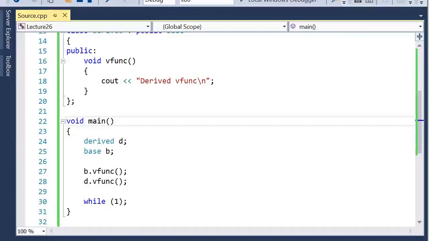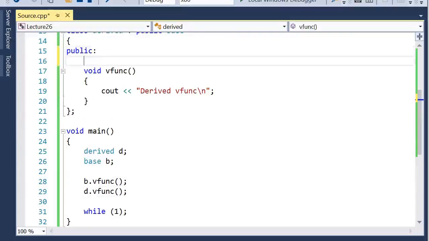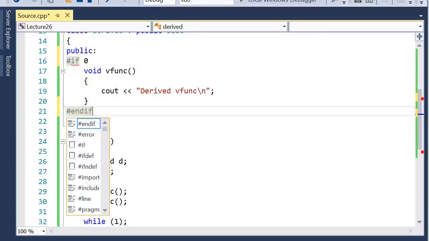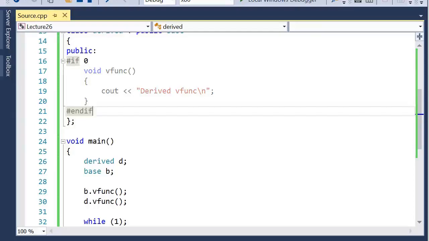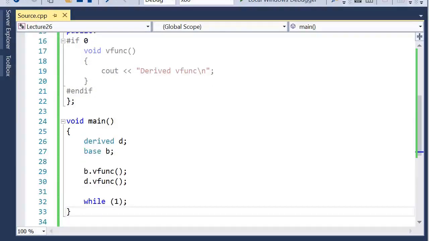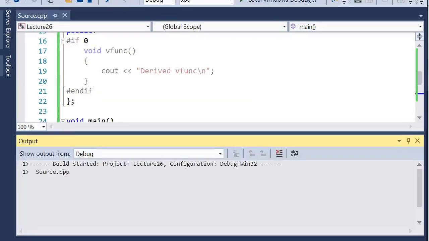So this access is similar to any other normal function. Now let's remove this definition, or redeclaration, of this virtual function from the derived class. And now let's run this program again. Here we have removed this definition, however we are still using this derived d object and calling this virtual function. Now let's compile the program and see what it outputs.